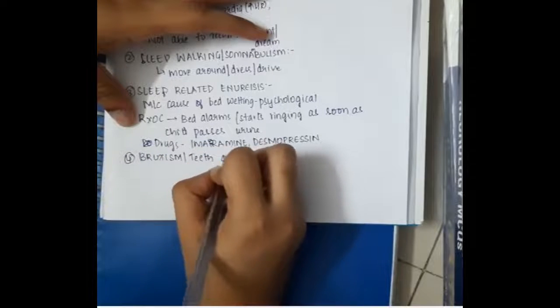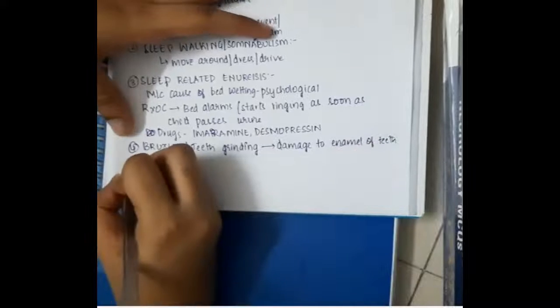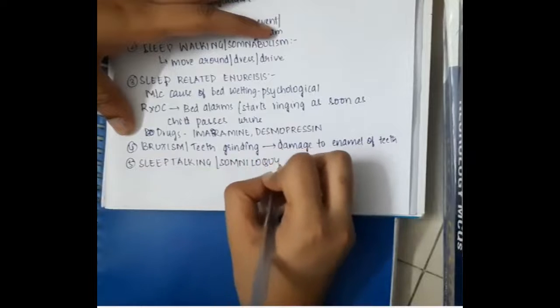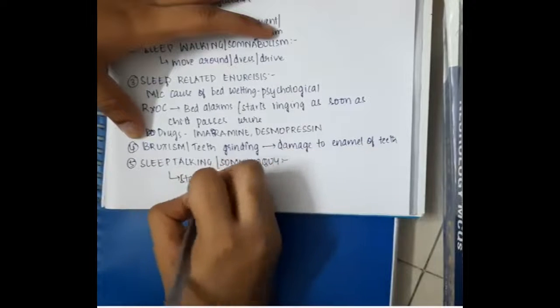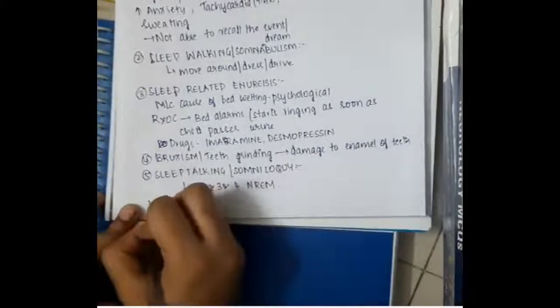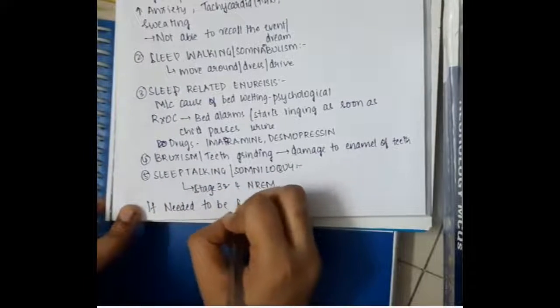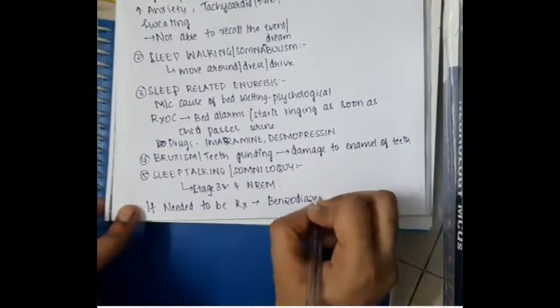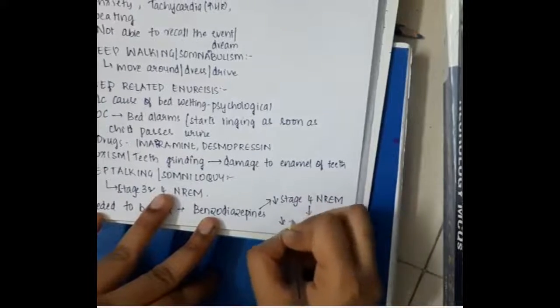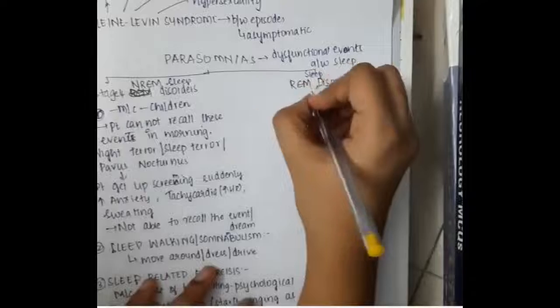Then we have bruxism. Bruxism includes teeth grinding, and damage to the enamel of teeth is seen in bruxism. Then the fifth disorder is sleep talking or somniloquy. This occurs mainly in stage 3 and stage 4 NREM sleep. If needed, if these stage 4 NREM sleep disorders are to be treated, then we can use benzodiazepines, which will decrease the stage 4 NREM episodes.